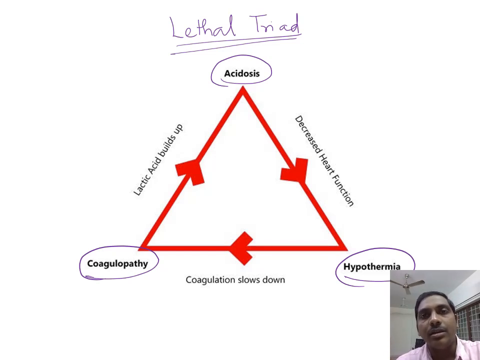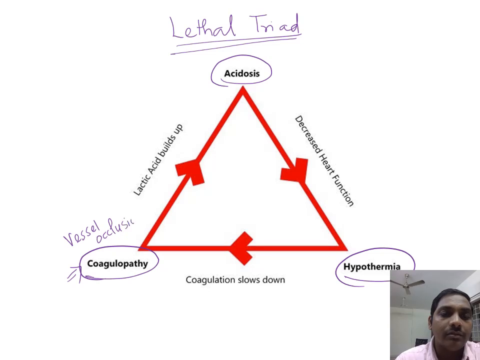The decreased perfusion can be due to vessel occlusion, that is coagulopathy, or bleeding. When there is vessel occlusion, there is decreased oxygen to the cell and tissue, so anaerobic metabolism and increased lactic acid, that forms acidosis. Whenever there is acidosis, there will be efflux of potassium.